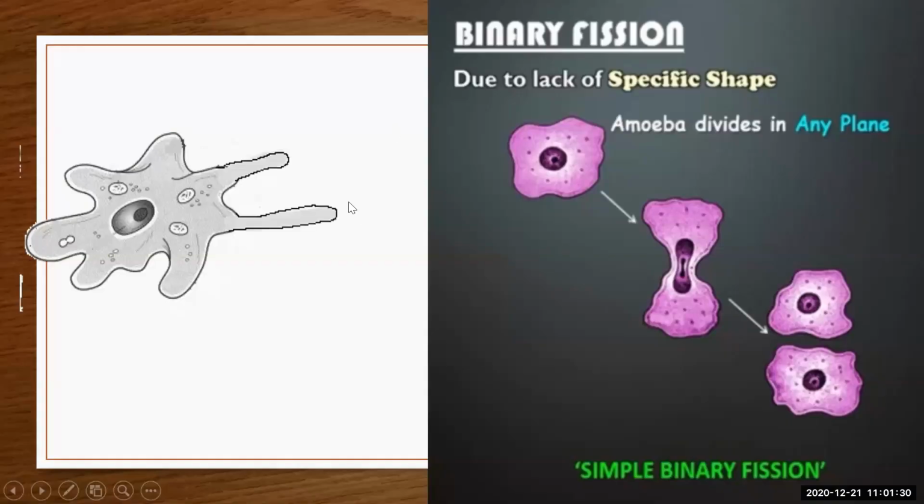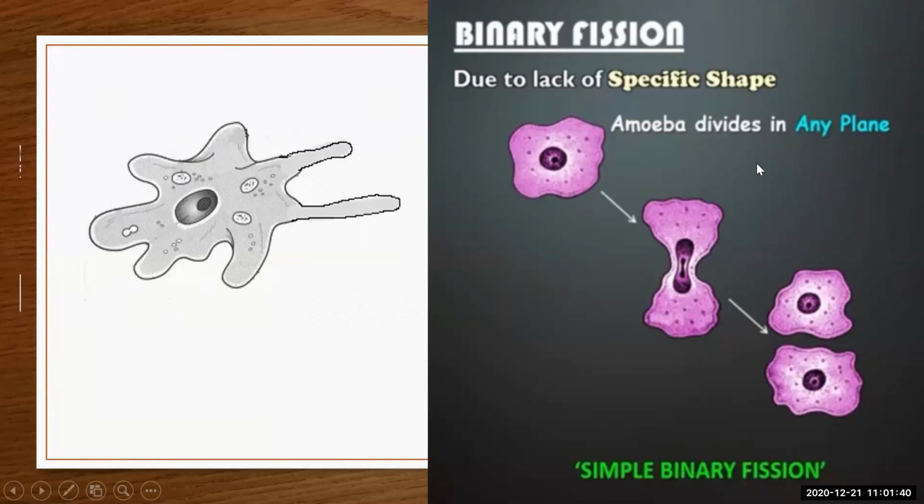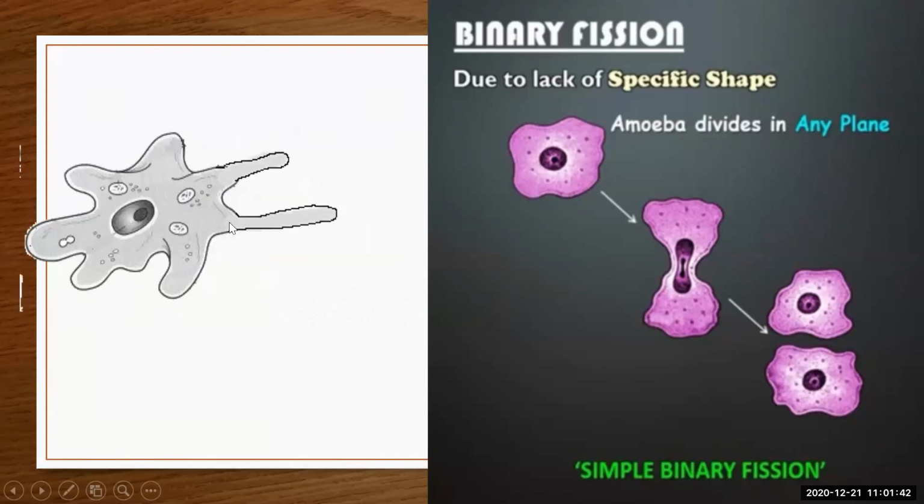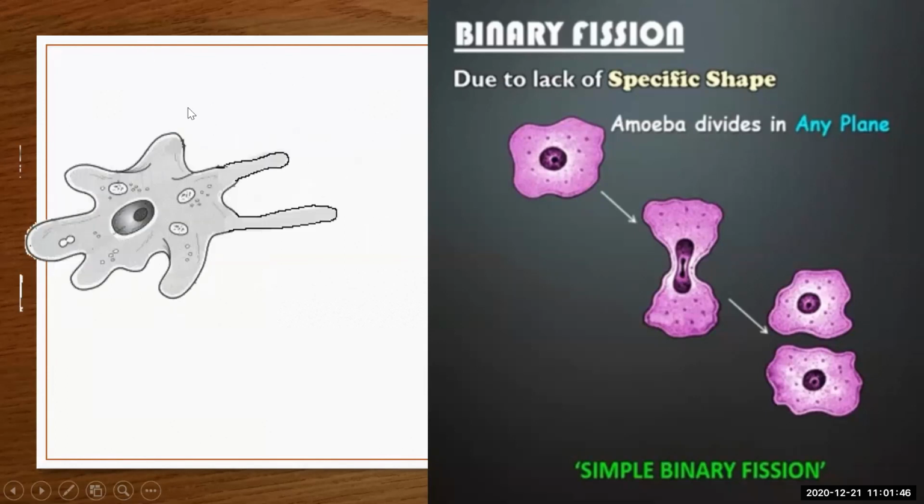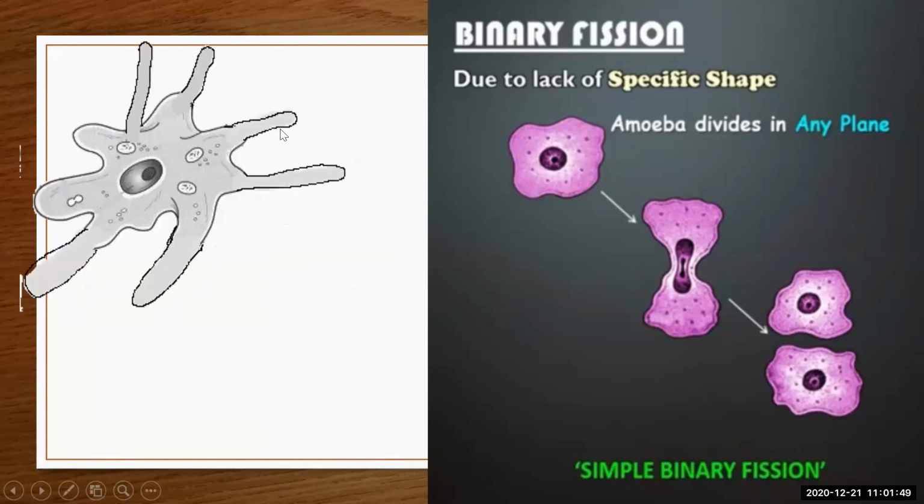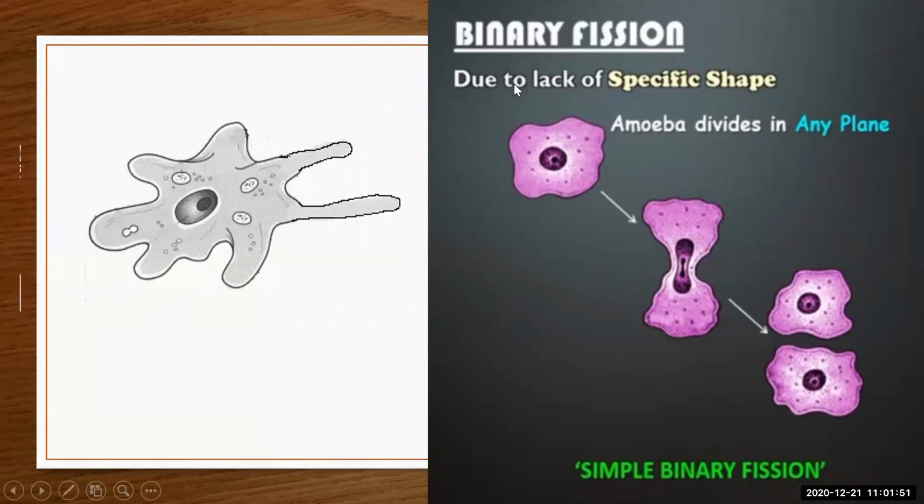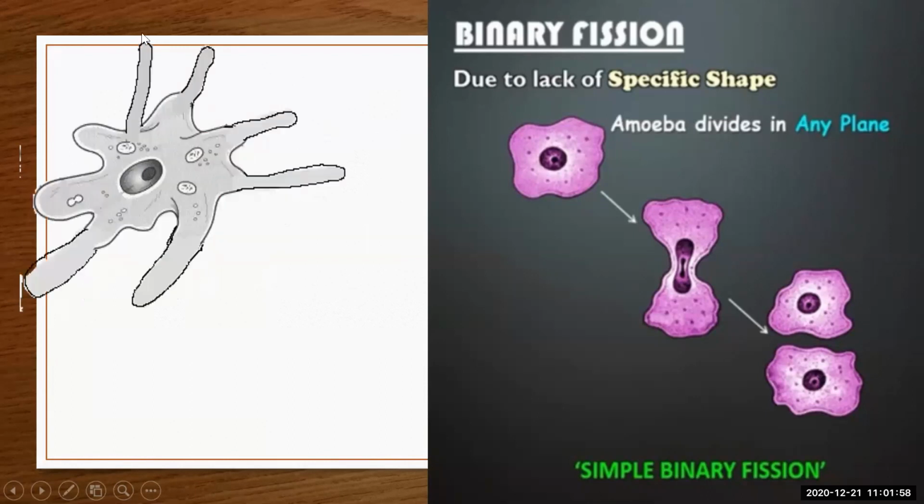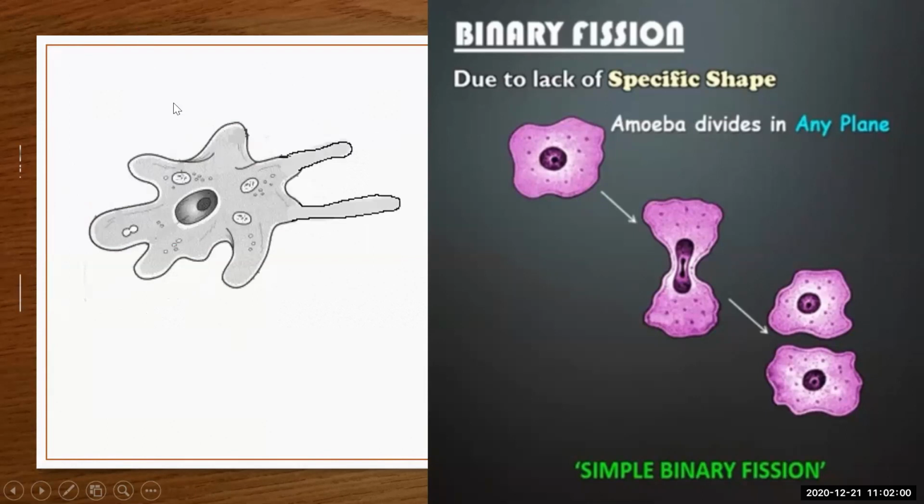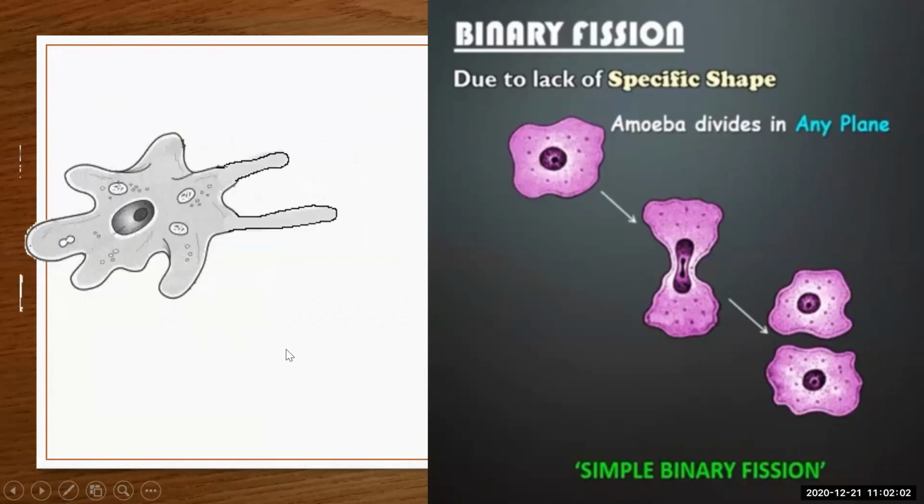See, again I just want to show you the amoeba, how it is getting divided into two. You can see the amoeba is performing activity. He is moving. He is extending his pseudopodia and he is moving ahead. He has no definite shape. So here I have written, due to lack of specific shape, amoeba divides in any plane. Just now I showed you the axes. He may go vertically, transversely, or in any direction.